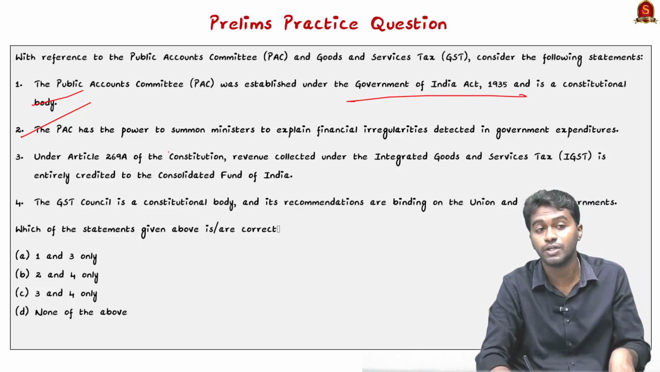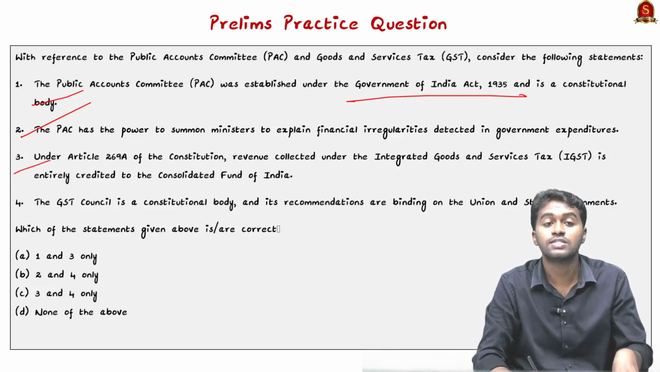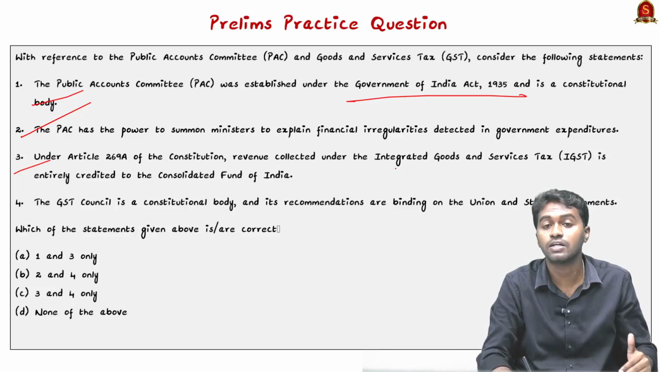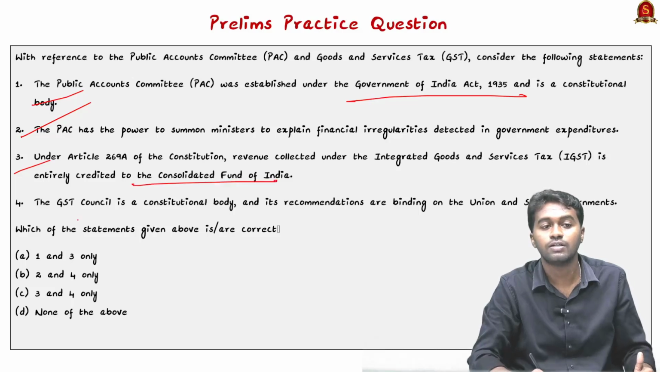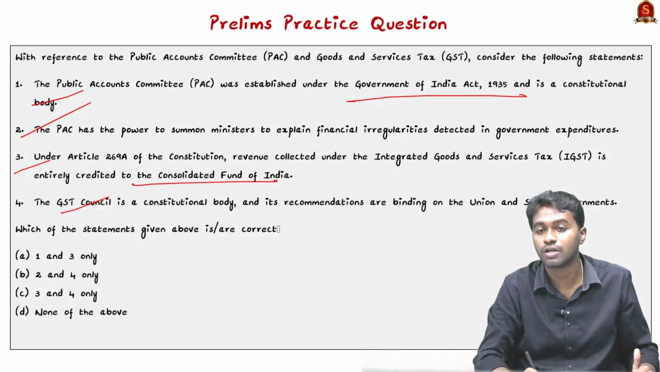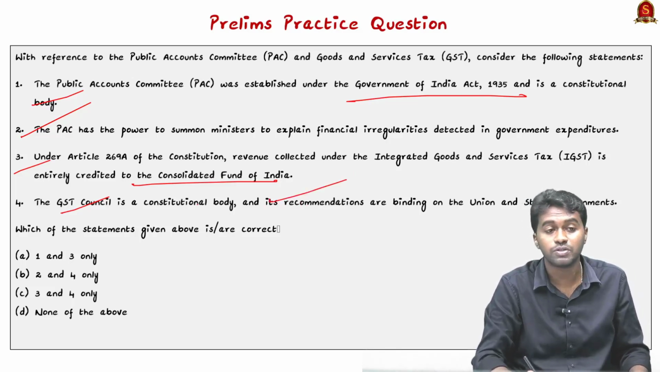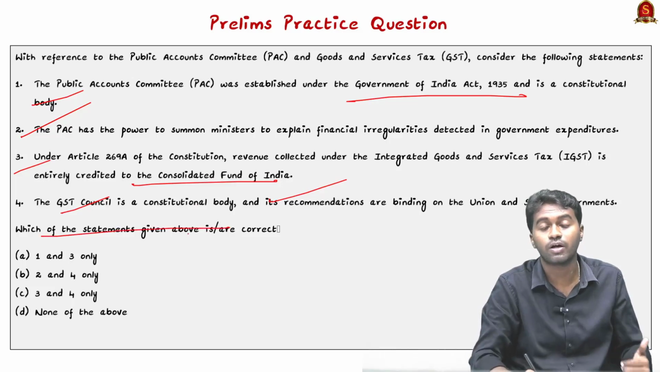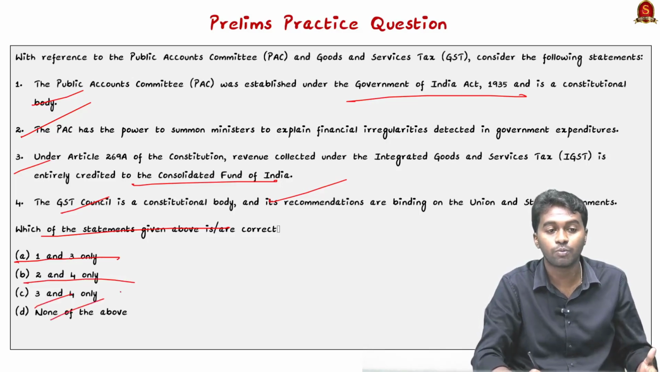Statement 2, the Public Account Committee has a power to summon ministers to explain financial irregularities detected in government expenditure. Statement 3, under Article 269A of the Constitution, revenue collected under the integrated goods and service tax is entirely credited to the Consolidated Fund of India. Statement 4, the GST Council is a constitutional body and its recommendations are binding on the union and the state governments. Which of the following statements given above is or are correct? Option A, 1 and 3 only, option B, 2 and 4 only, option C, 3 and 4 only, and option D, none of the above.